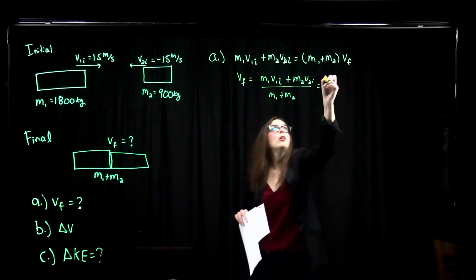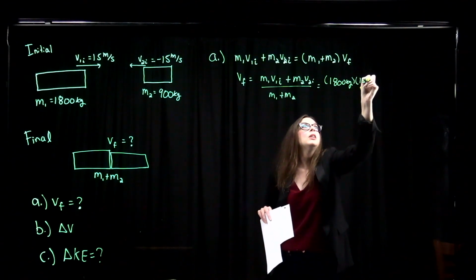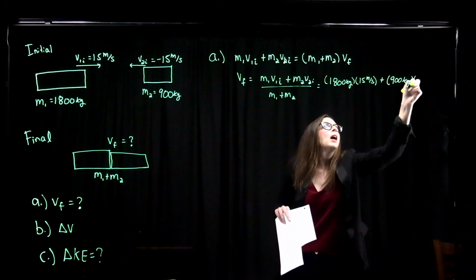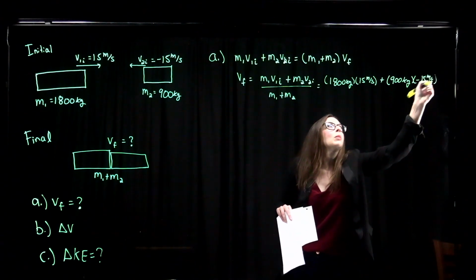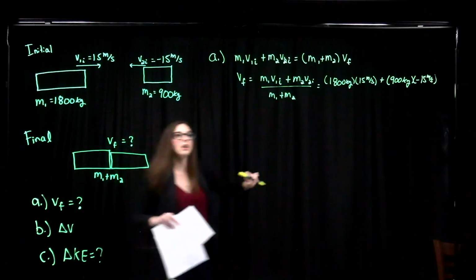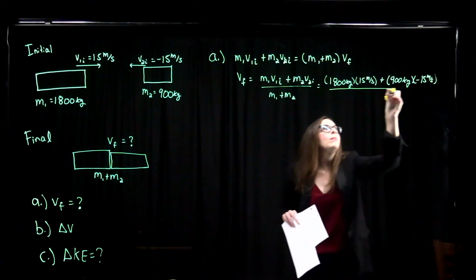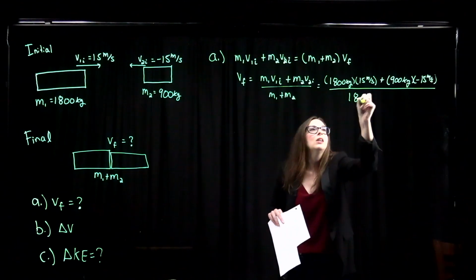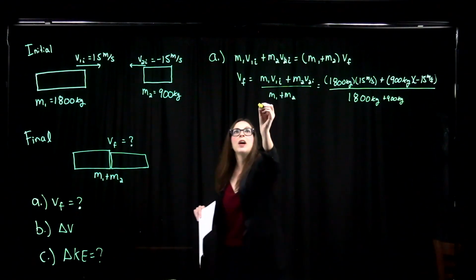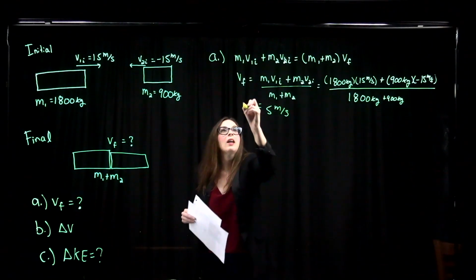Okay, so we've got our mass 1 was 1,800 kilograms times 15 meters per second, plus m2 was 900 kilograms times minus 15 meters per second. Remember, velocity is a vector. It's going along the negative x direction here, so we put the minus 15 meters per second for its velocity, and then we divide by the sum of their masses. So 1,800 kilograms plus 900 kilograms, and that gives us a final velocity of 5 meters per second.